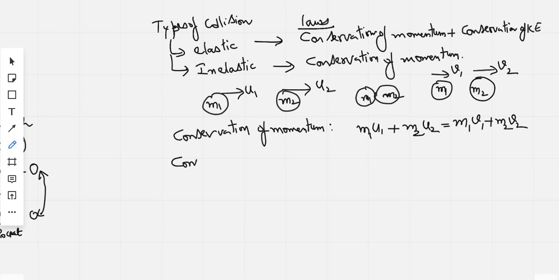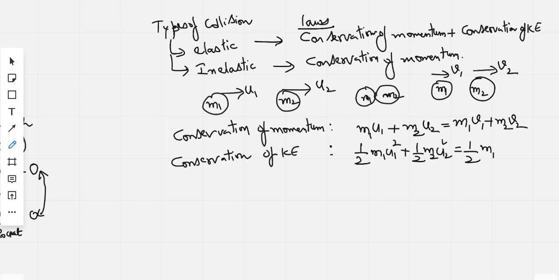Now conservation of kinetic energy. This is similar to conservation of momentum, but you have to say total kinetic energy before collision. So total kinetic energy is half m1 u1 square plus half m2 u2 square, equal to total kinetic energy after collision, which is half m1 v1 square plus half m2 v2 square.